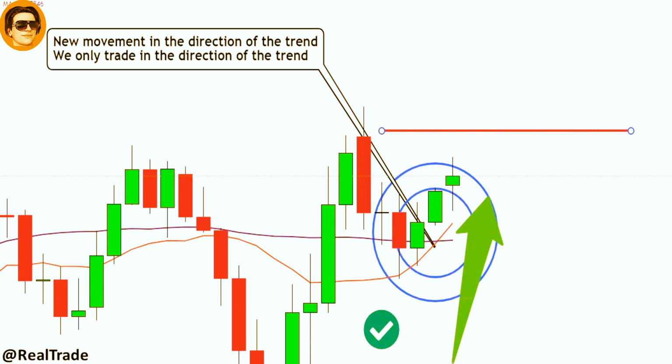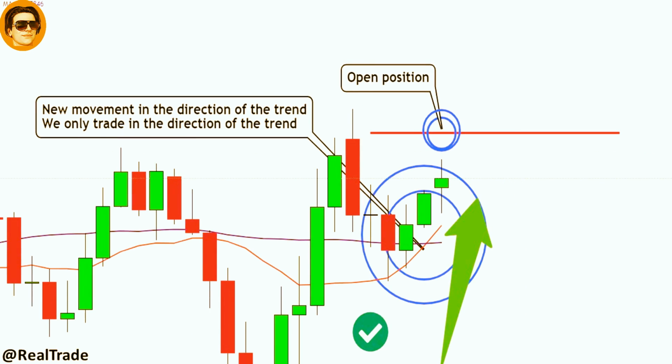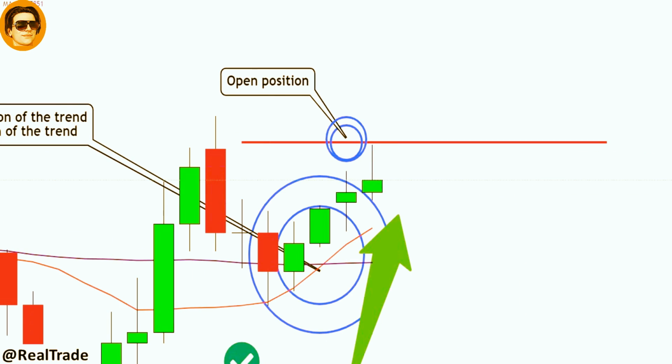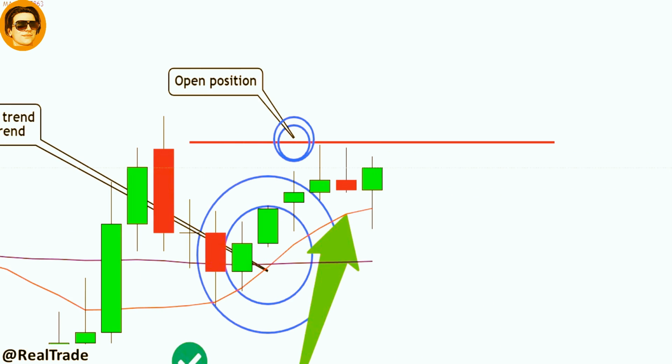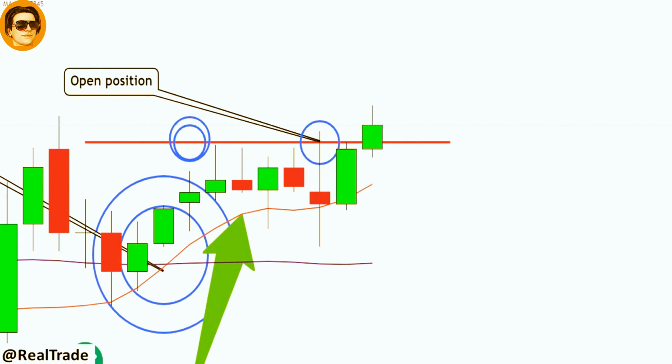This point open position. Open position. Please continue. Open position. Please continue.